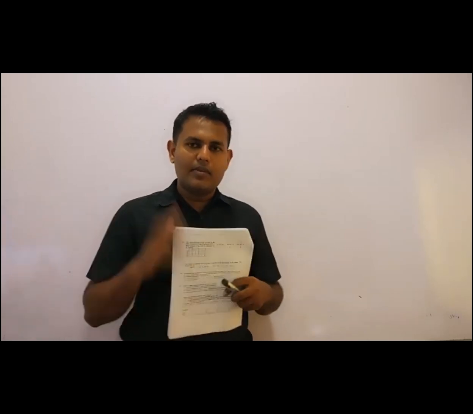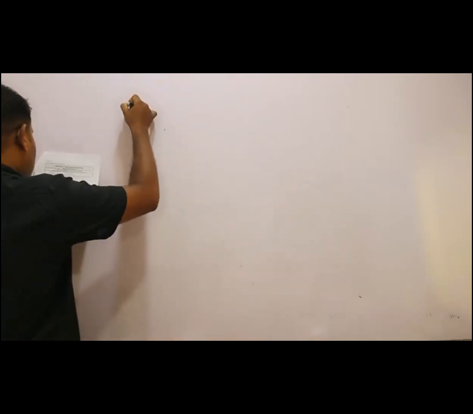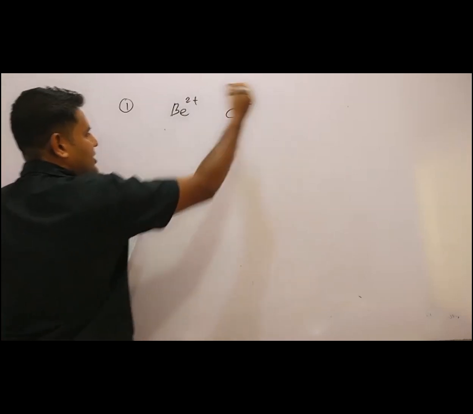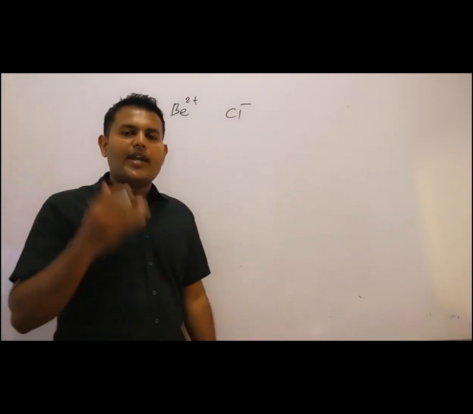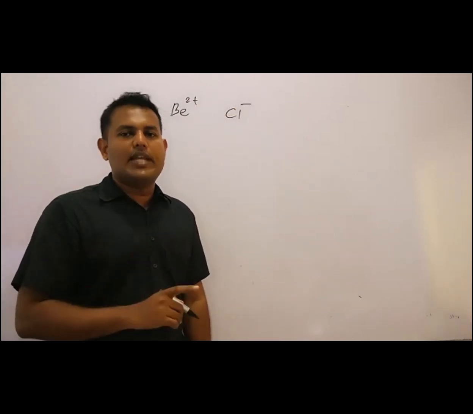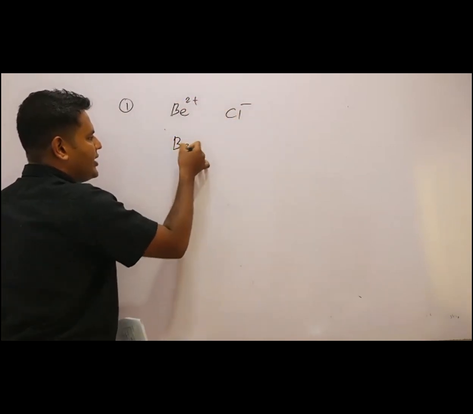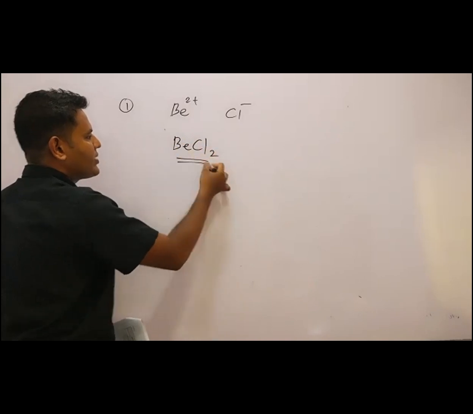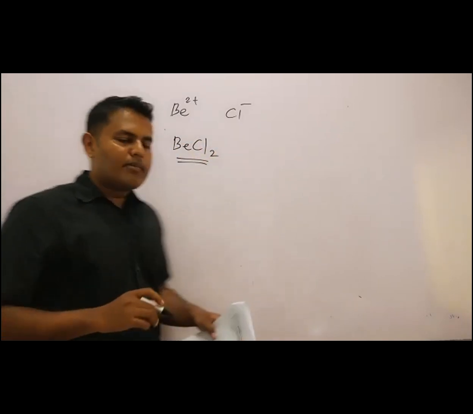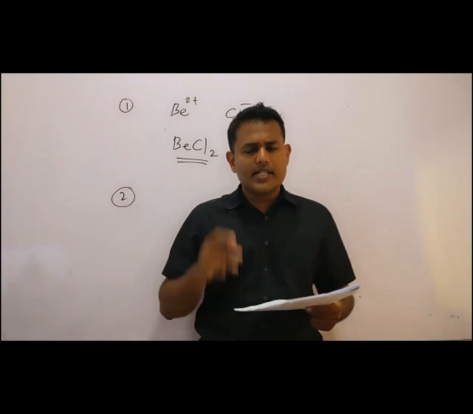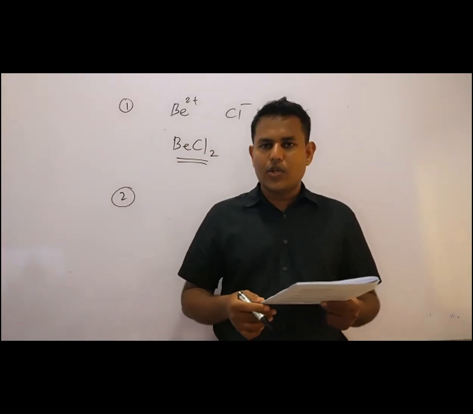This is how you write it. If you are writing beryllium chloride, you should write first beryllium 2 plus and Cl minus. The relevant cation and anion you have to write. Then interchange the valencies. Get this 1 here and put this 2 here and write it together. BeCl2 is the compound. So beryllium chloride you are writing like that, interchanging the valencies. If the valency can be cancelled, you have to cancel. I think you know the basic rules.